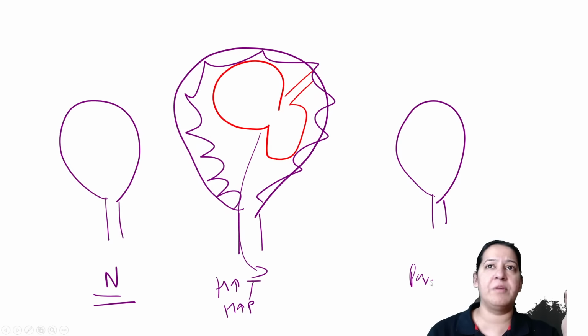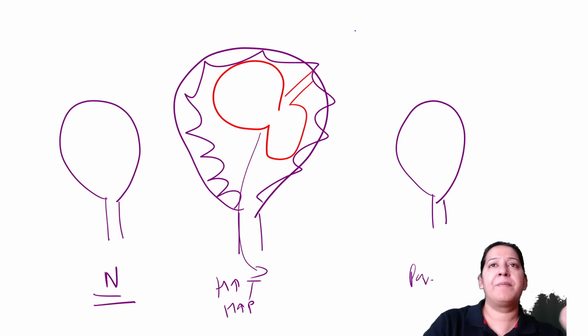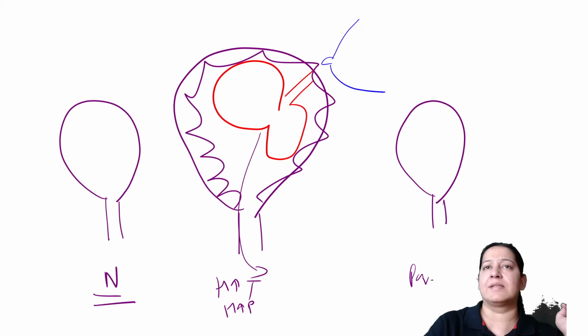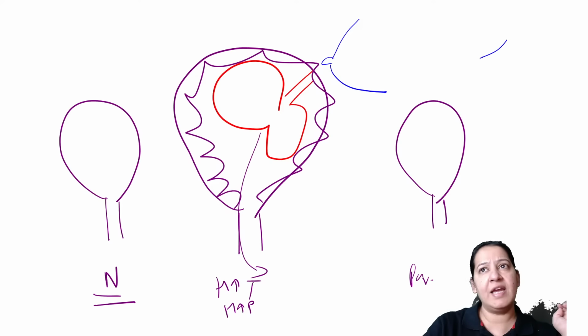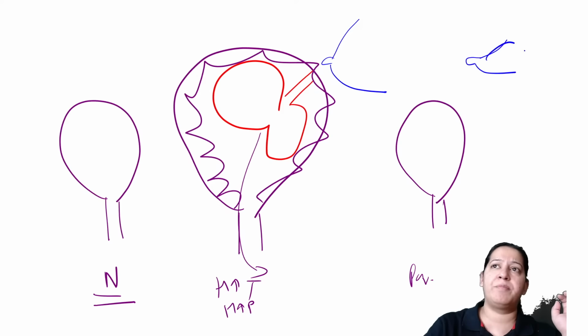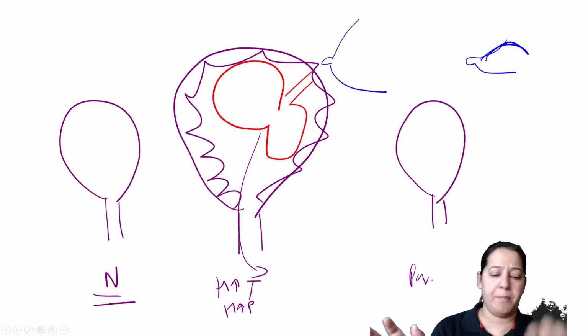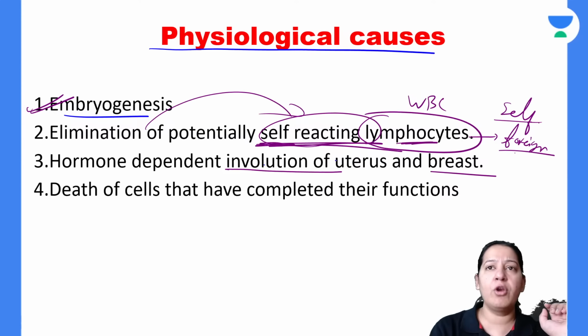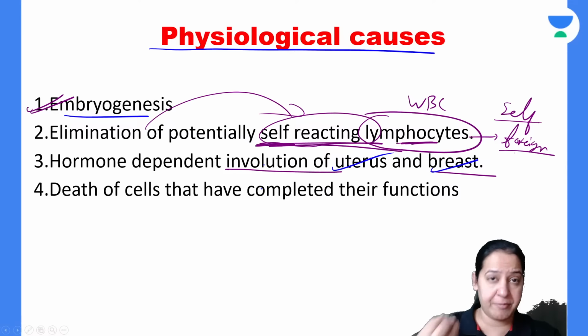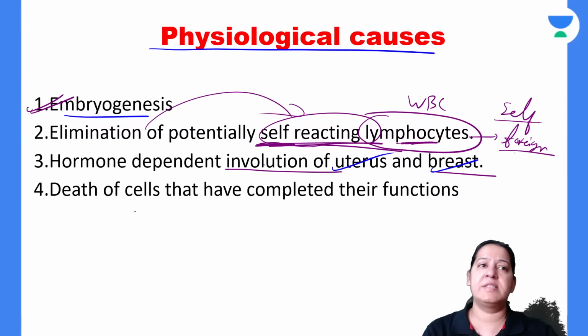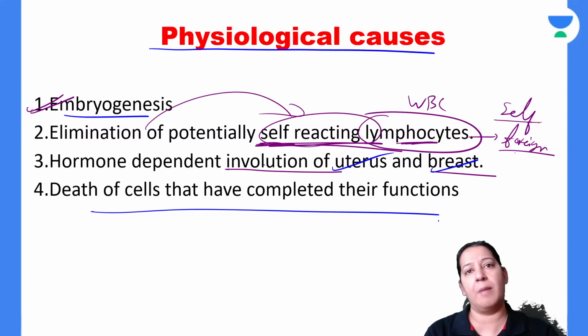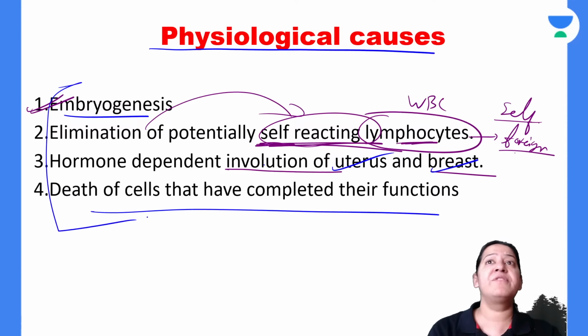The same happens in the breast. During pregnancy, the breast size in the female increases drastically, and after lactation or pregnancy it is again reduced to normal. So it is due to apoptosis. Have you got it? So it is involution of the uterus and breast after pregnancy, that is hormone dependent. These are deaths of cells which have already completed their function. These are the examples of physiological apoptosis.